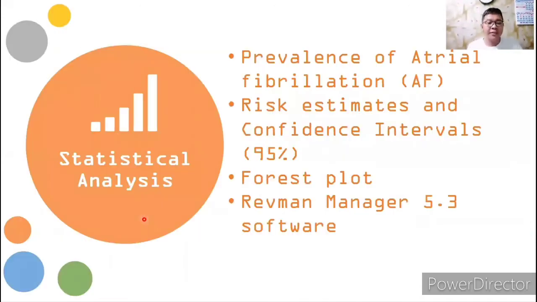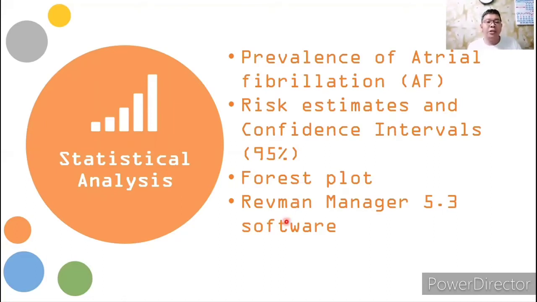The next one is the statistical analysis. So the authors first gathered information to identify the prevalence of atrial fibrillation, or AF, with metabolic syndrome and without metabolic syndrome. So basically, they compared these two. Next, they calculated the risk estimates and confidence interval as a whole, by producing what we call a forest plot. The forest plot is mainly the main output of the meta-analysis,